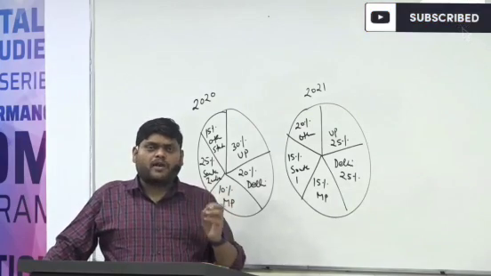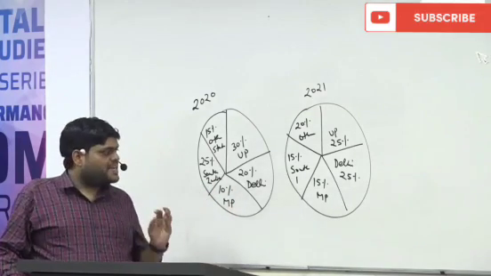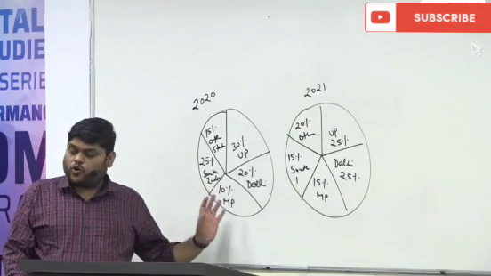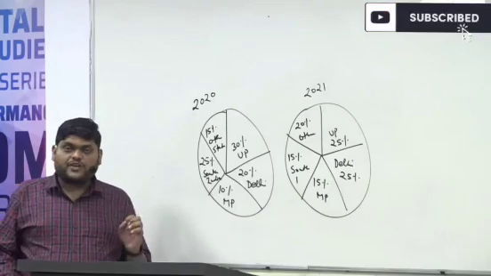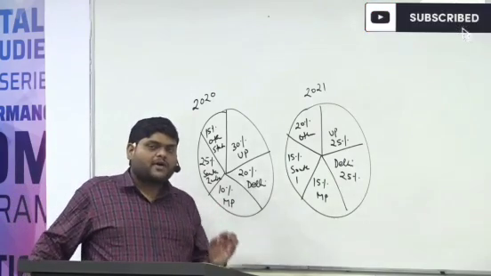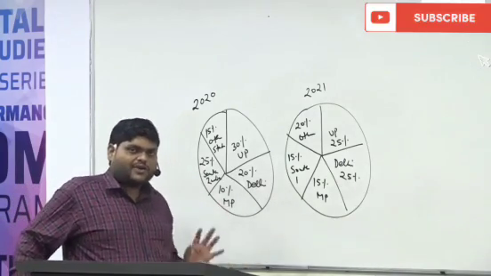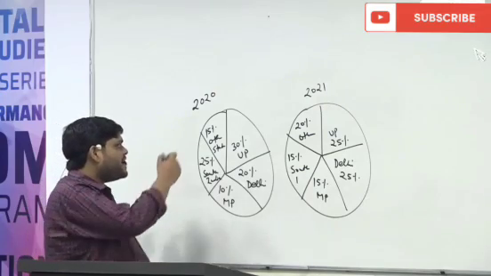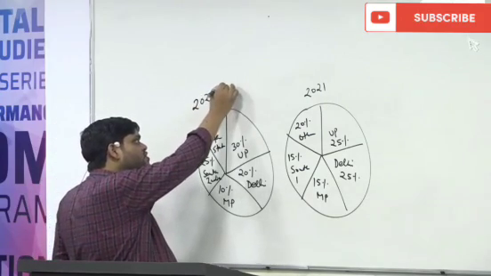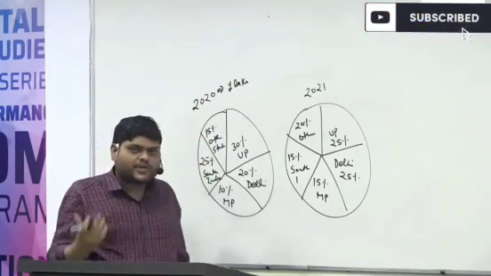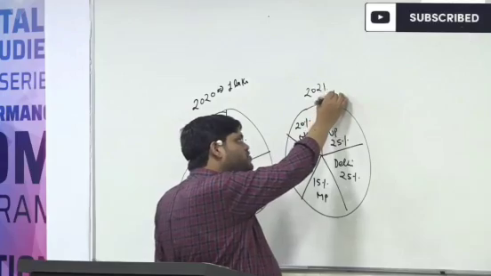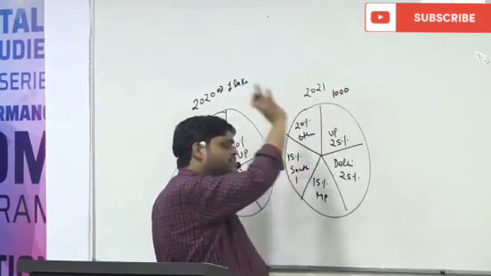But what is the basic problem here? The basic problem here is we don't know the base value. We don't know the total number of students here. Are you getting my point or not? Might be in 2020 the total number of students was 1 lakh, and in 2021 the total number of students became, suppose, 1000 only.